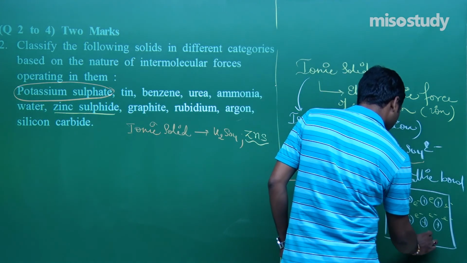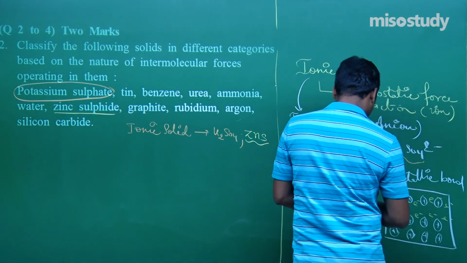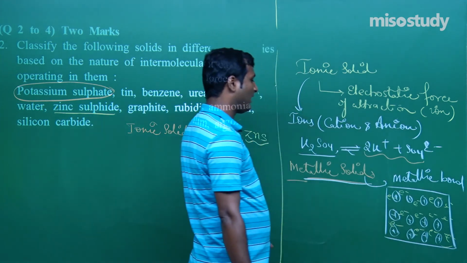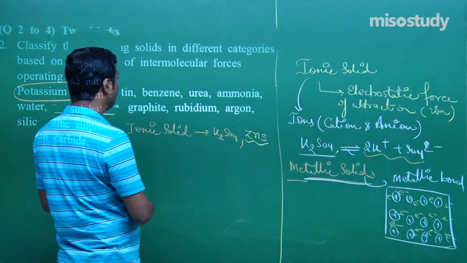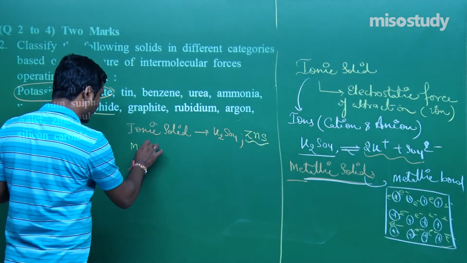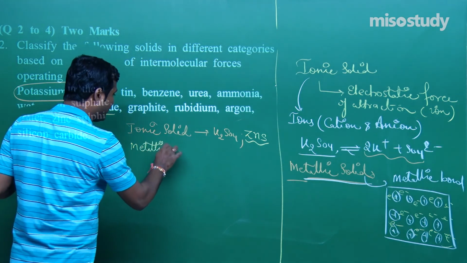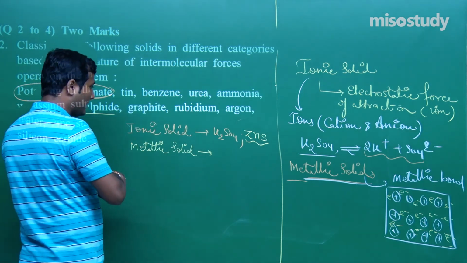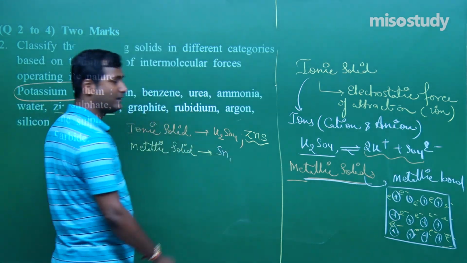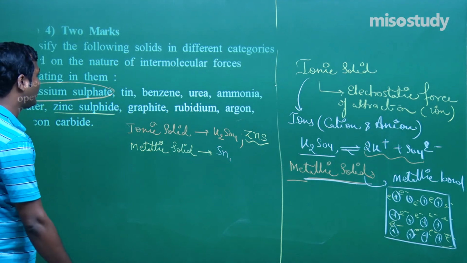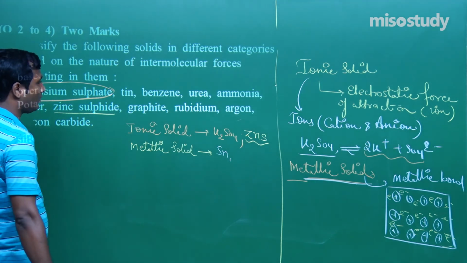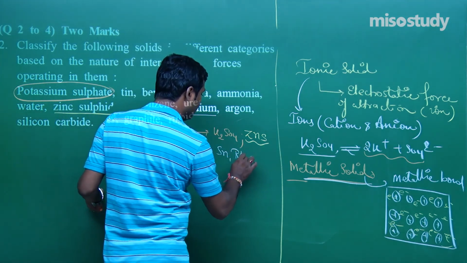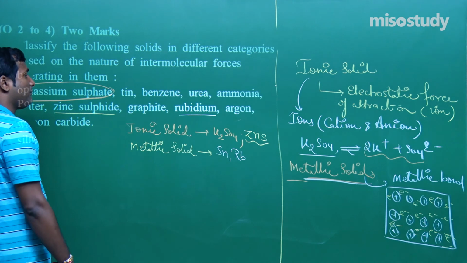This is how the metallic bond forms. Now, in which cases is there a metallic bond? The second one, I am writing here, my friend, is metallic solid, that is tin. Tin is a metal, we can write here tin, Sn. Benzene is not a metal, urea is not a metal, water, zinc sulfide, no. Graphite, no. Rubidium is also a metal, my friend. So this is the example of metallic solid.